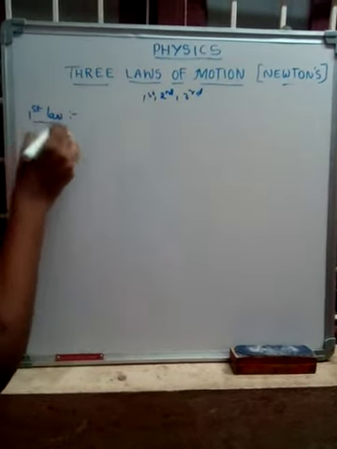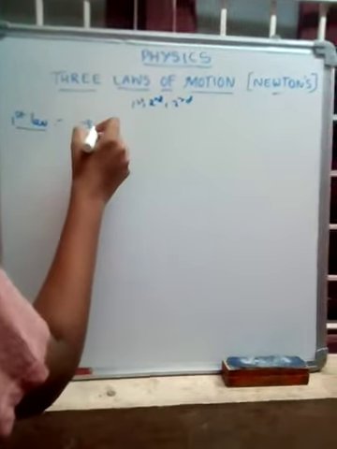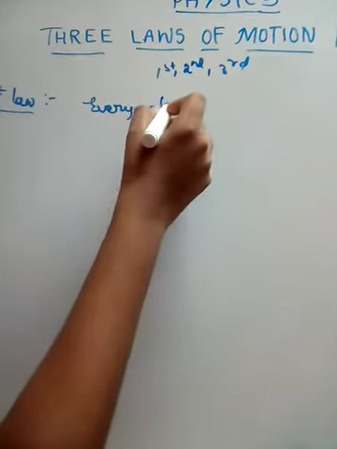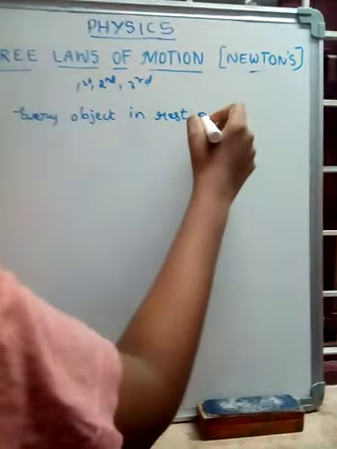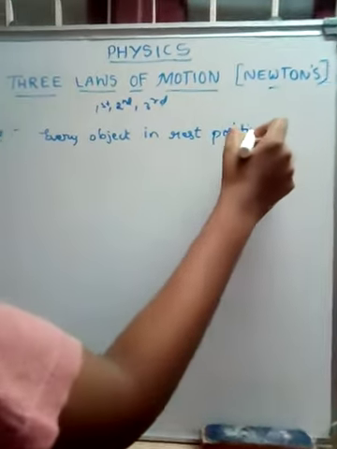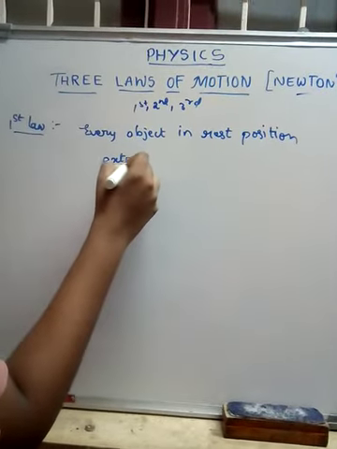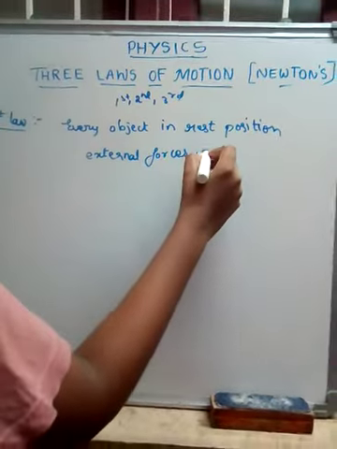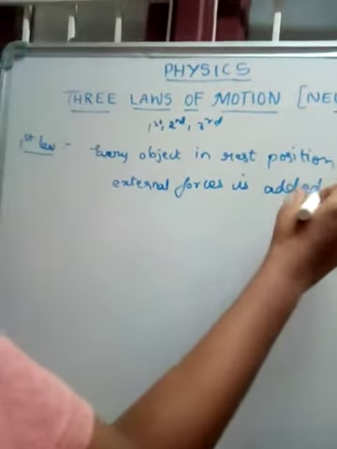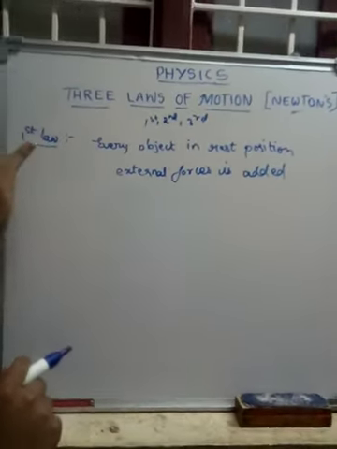Newton's first law states that every object in rest position will be in rest until and unless an external force is added to it. It will be in the same position until and unless external force is added. This is called the first law.